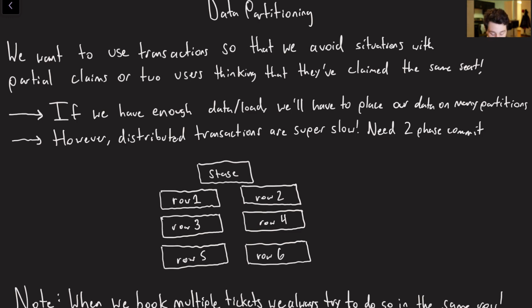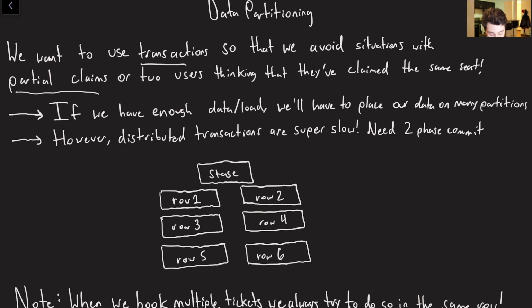So again, the idea is we have all these transactions so that we want to avoid partial claims like I was mentioning before. But the issue is if we're dealing with partitions in order to help reduce our load on every single partition, now we run the risk of actually having a distributed transaction, right? If seats were on 2 different partitions and I wanted to make a claim on seats that were in 2 different partitions, that would be bad. So how could we avoid this?